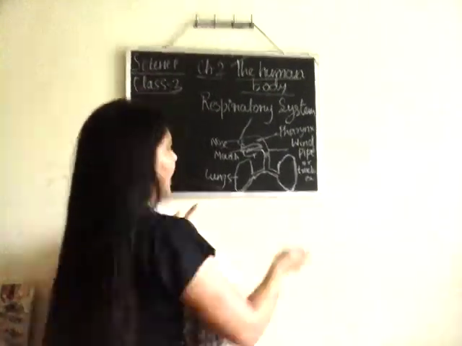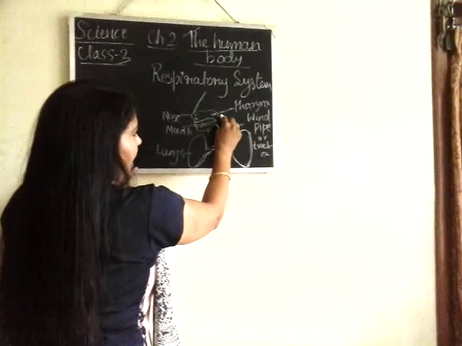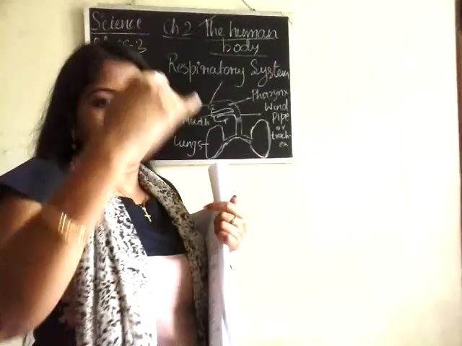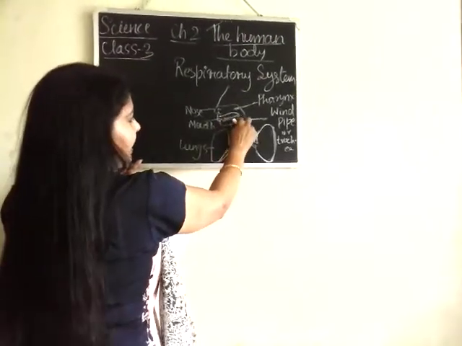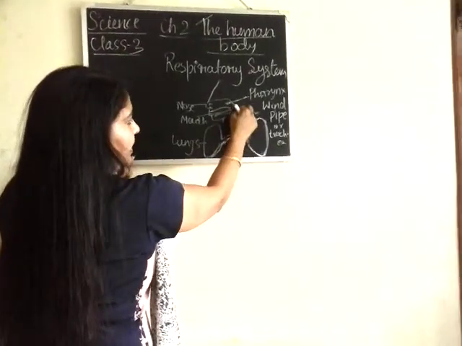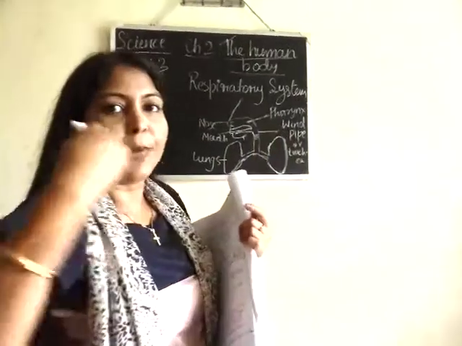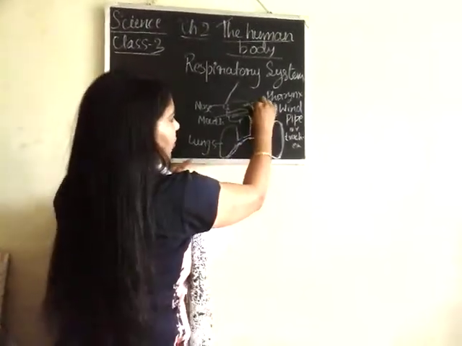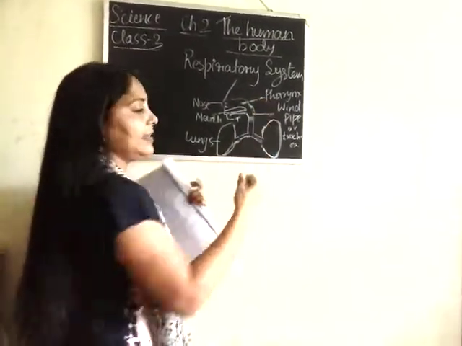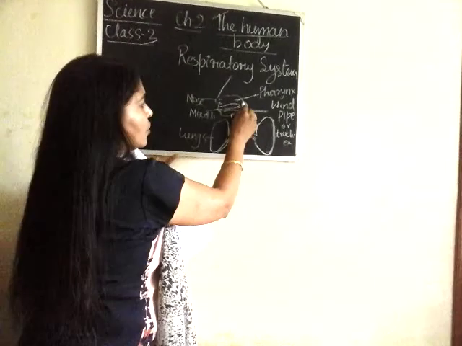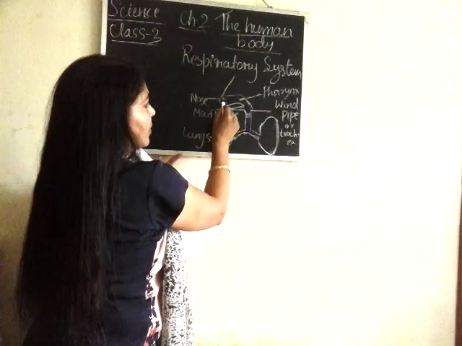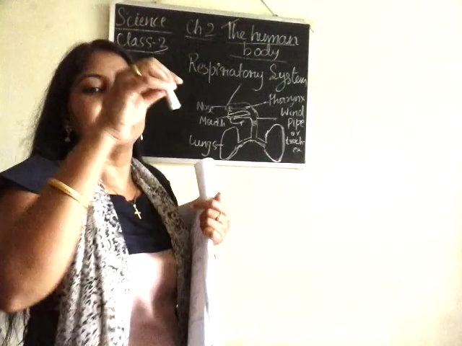Now this pharynx further leads to the windpipe. Here you can see the food pipe is behind and the windpipe is in front. When the air goes from the nose, it reaches the windpipe.